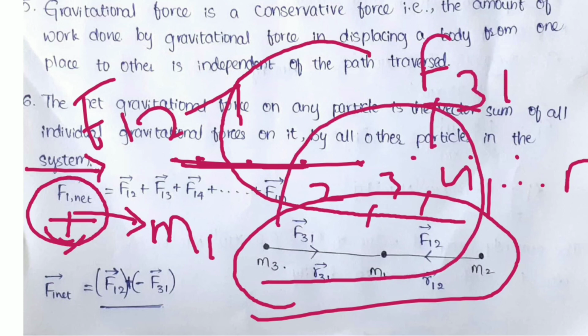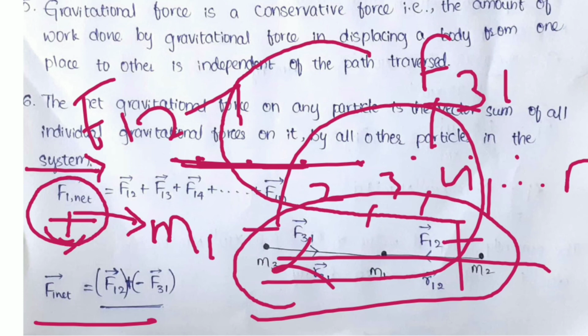So if we add these two, there will be a negative quantity. For which one of them we can take one of them. Okay, let us take this one. F1 net is equal to F12 plus or minus F31. If we take this as the positive direction of application of forces, F31 becomes negative 1 and this becomes positive 1.